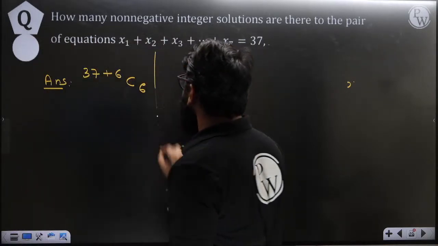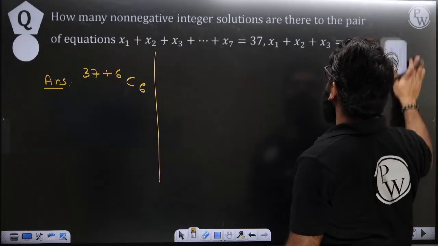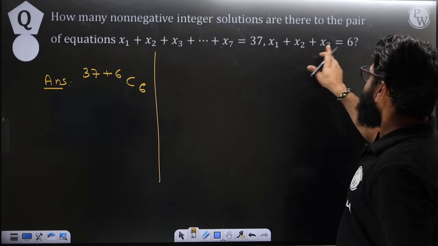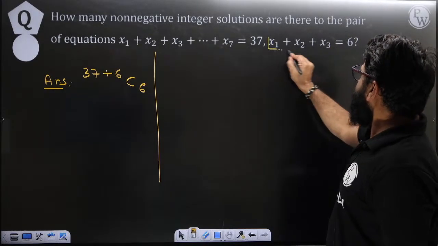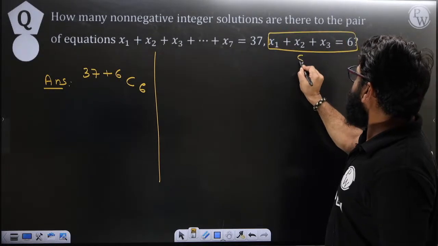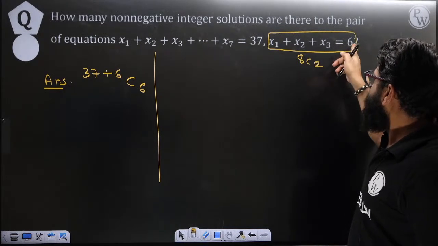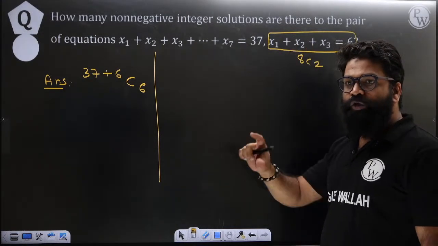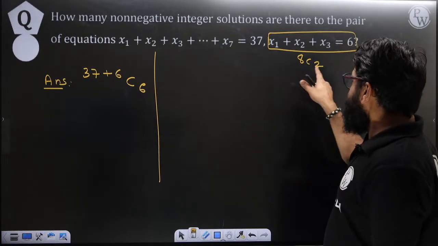But let's try the modified one. Here I have removed this. Now x1 plus x2 plus x3. If you directly try to solve this question, what will you get? You will get the answer 8C2, with 6 for this and 2 partitions. So you will get the total as 8C2.